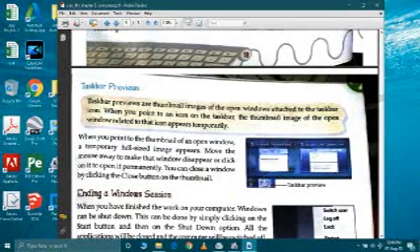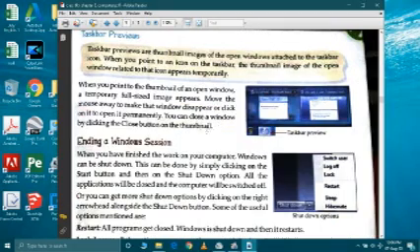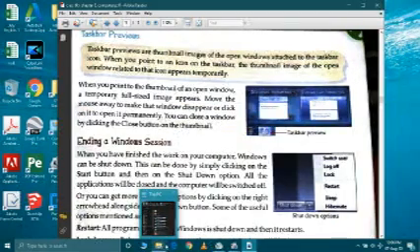Taskbar previews. Taskbar previews are thumbnail images of the open windows attached to the taskbar icon. When you point to an icon on the taskbar, thumbnail images of the open windows related to the icon appear temporarily. So let me show you. Have you noticed this thing? Suppose this is our first file.